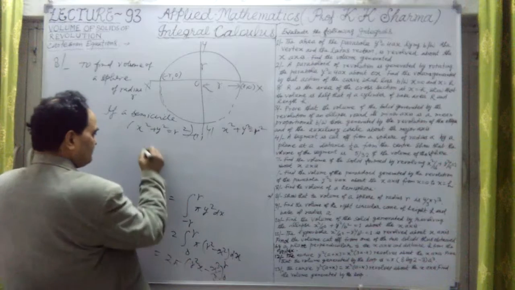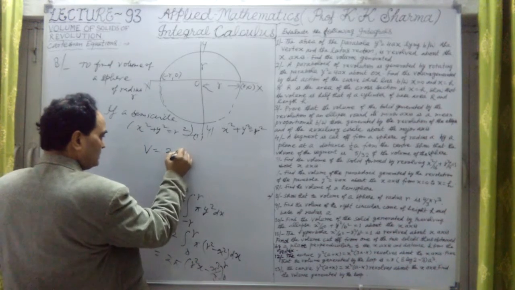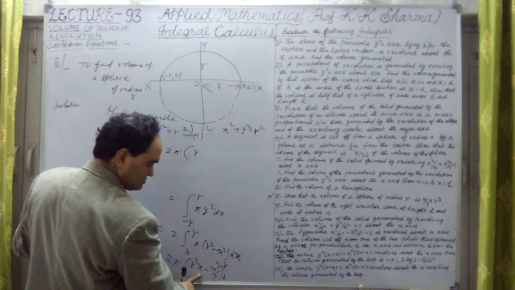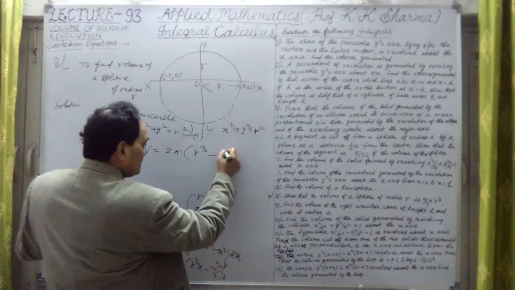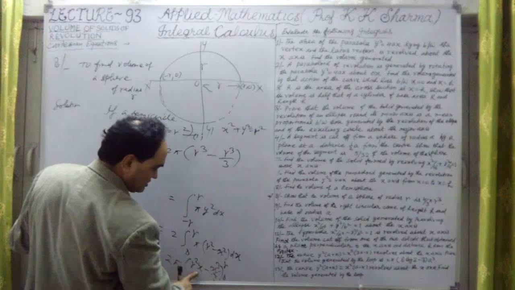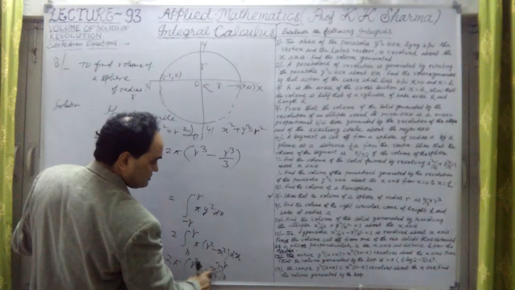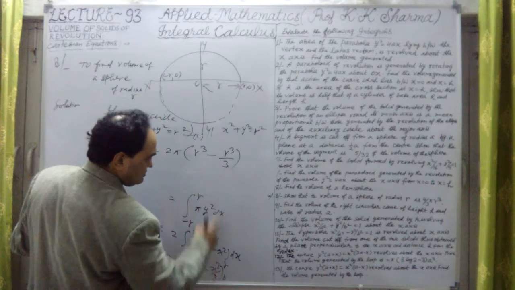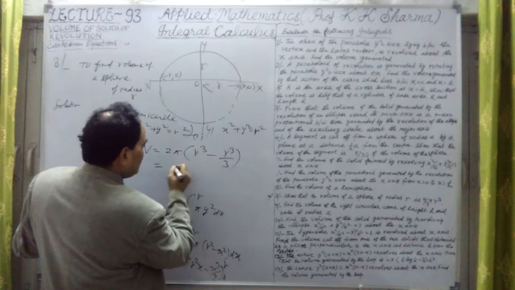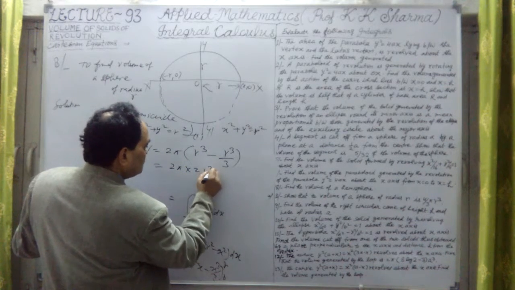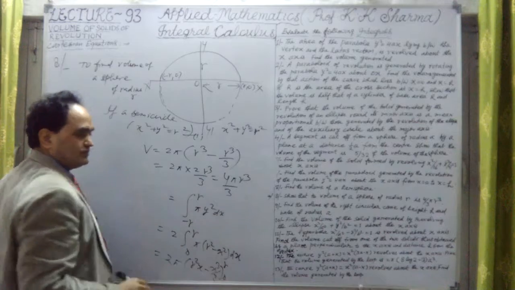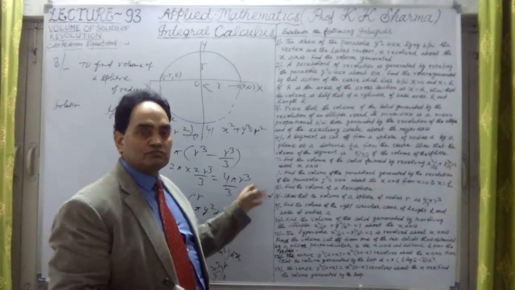Therefore, the volume in this case will be 2 pi into r square into r, which is r cube here, minus r cube, the upper limit we have substituted, which is r. In place of x, we substitute r square into r, which is r cube, minus r cube, because r whole x whole cube is r cube upon 3. Let me solve it. It is 2 pi into 2 r cube upon 3. It is nothing but 4 pi r cube upon 3, which is the volume of a sphere. 4 by 3 pi r cube, volume of a sphere.